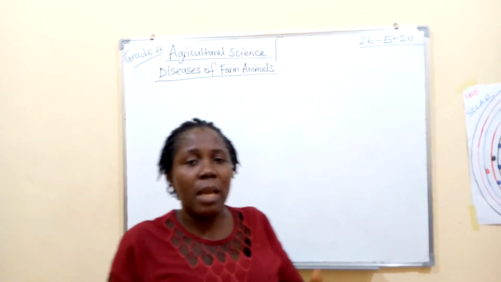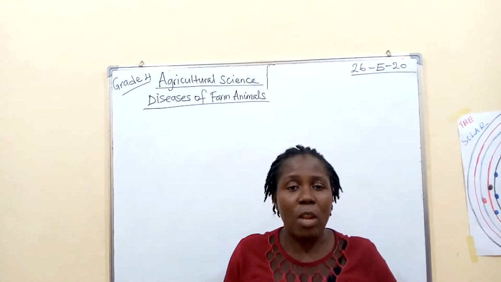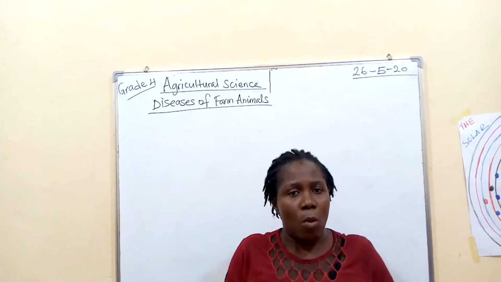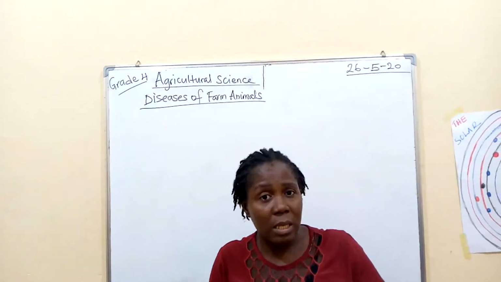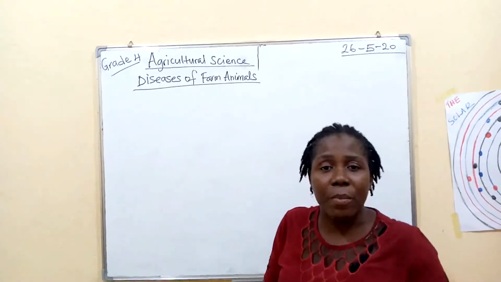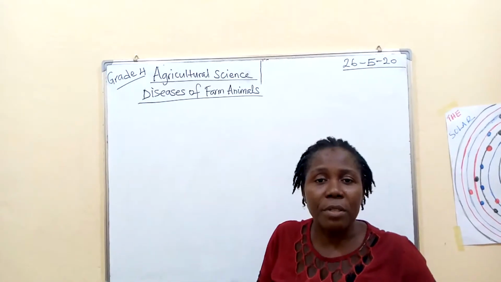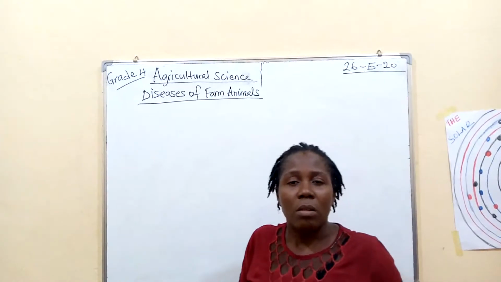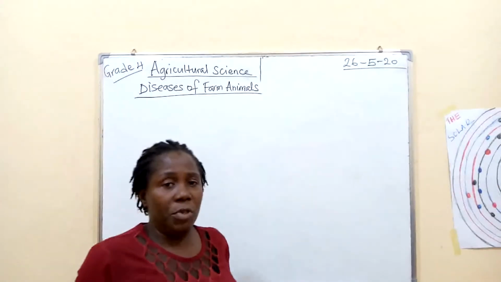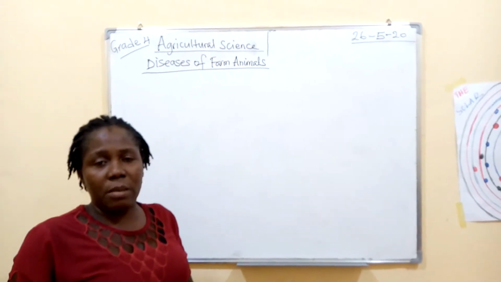Now, when we are looking at farm animal disease, that means even our animals do get sick. And what is the meaning of farm animal disease? It is disease that affects the animals. What do we mean by farm animals? Farm animals are animals reared by man for food, for profit, for economic purposes. We rear farm animals for food, for money, that is income, and for other economic purposes.